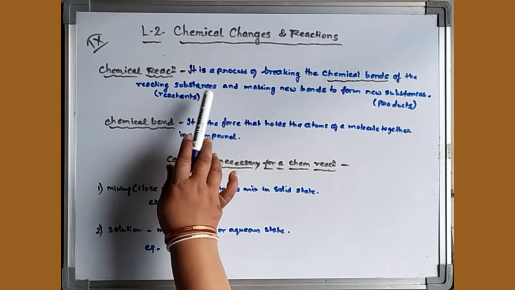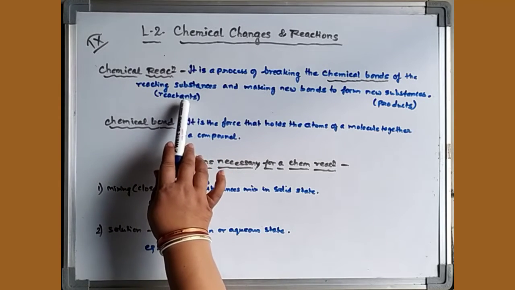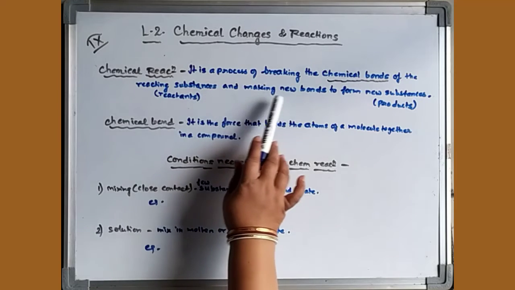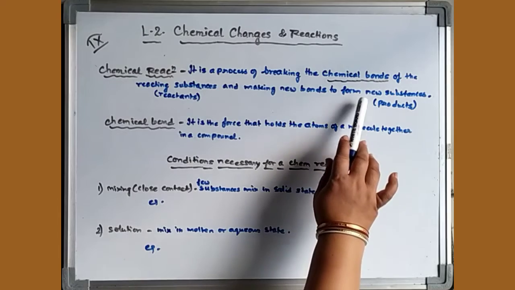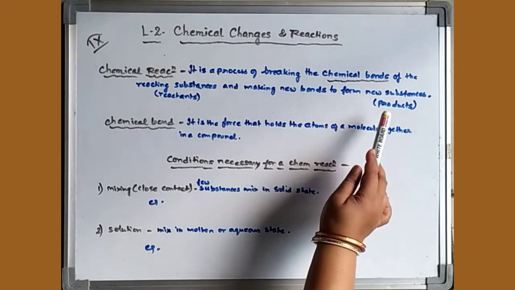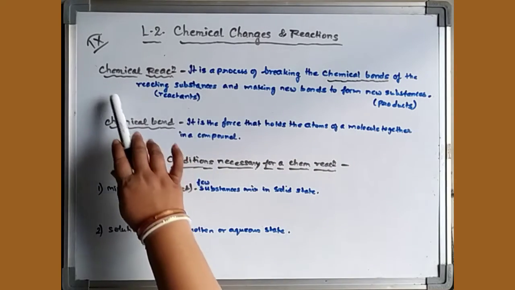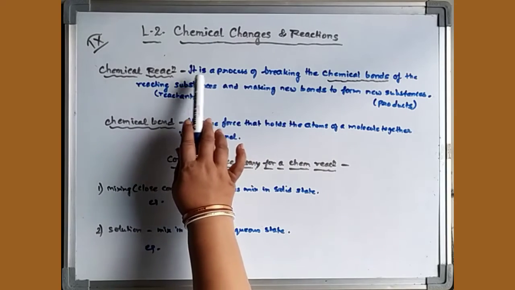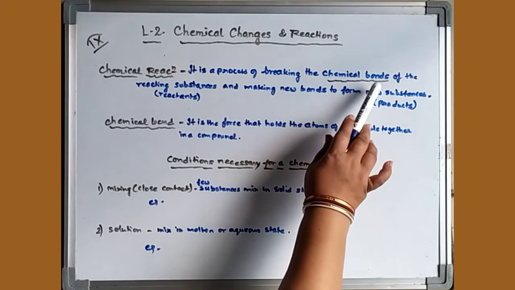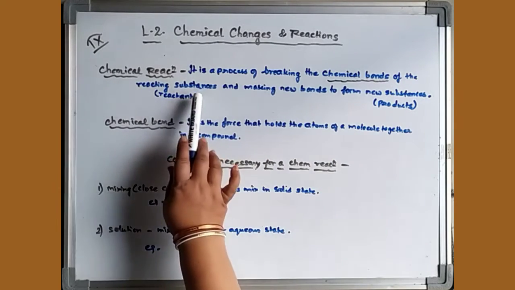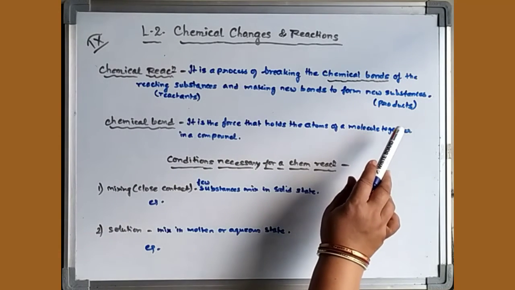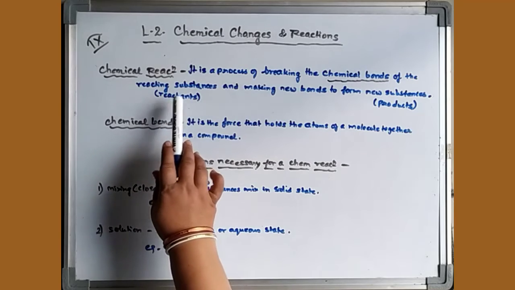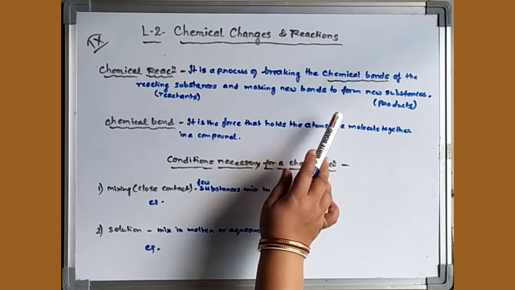Reactant substances in a chemical reaction are also known as what? Reactants, and making new bonds to form new substances, which are also known as products. So what is the final definition? It is a process of breaking the chemical bonds of the reactant substances and making new bonds to form new substances. That means reactants change to products.